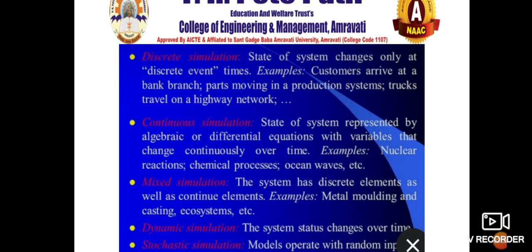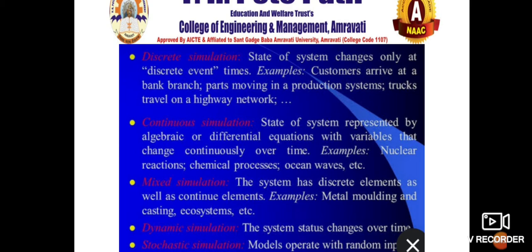Continuous simulation is represented by algebraic or differential equations with variables that change continuously. Examples are nuclear reactions, chemical processes and ocean waves. The name itself indicates that things are changing continuously. For example, if you simulate a chemical process, the situation changes continuously because the process is going on continuously. Then mixed simulation, such as metal molding and casting, which you are well aware of. It changes with time and it also changes with certain events. So that is mixed simulation.